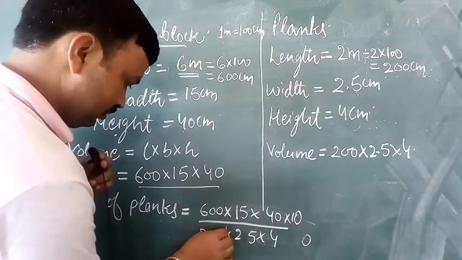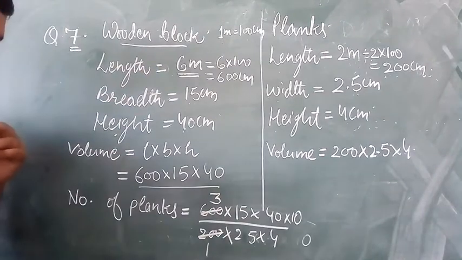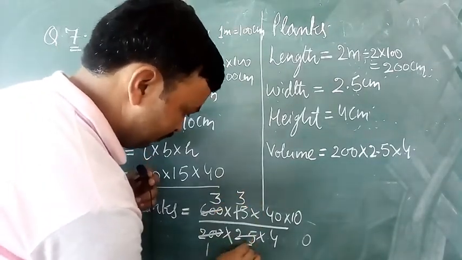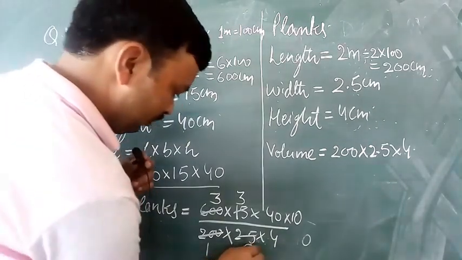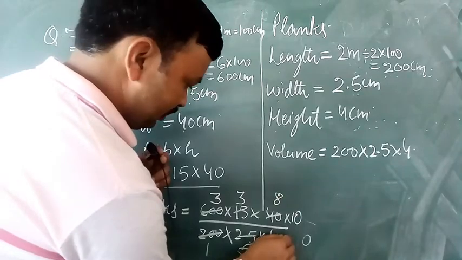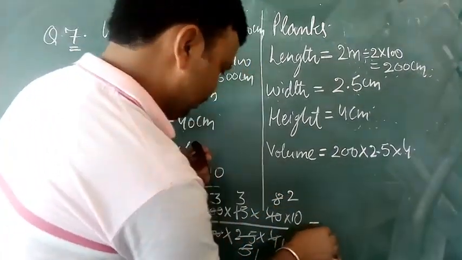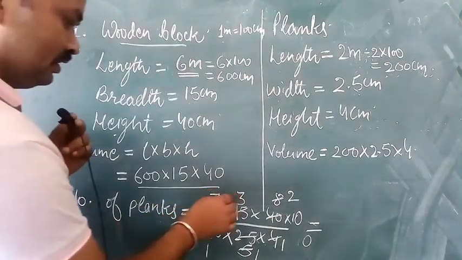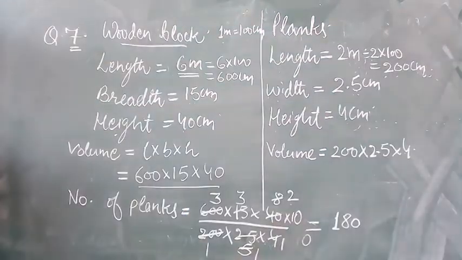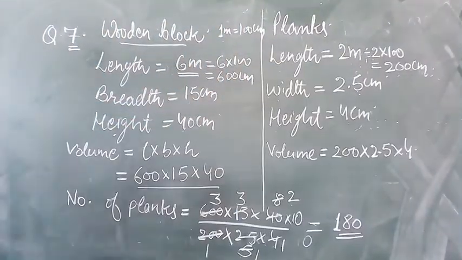Now divide it. 200 ones are 200, 200 threes are 600, then 5 threes are 15, 5 fives are 25, 5 ones are 5 and 5 eights are 40. Then 4 ones are 4, 4 twos are 8 and the product equals 3 threes are 9, 9 twos are 18 and 18 tens are 180. Means the number of planks will be 180.